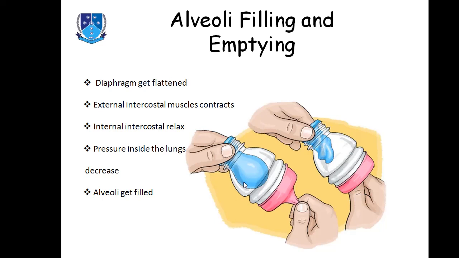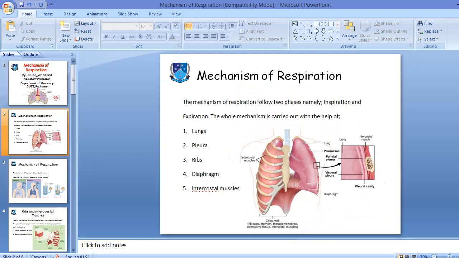So the whole mechanism of respiration involves the contraction and relaxation of intercostal muscles, the contraction and relaxation of the diaphragm, the contraction and relaxation of the lungs as well as the pleura. So all of these are responsible for the mechanism of respiration, for the inhalation and exhalation of air.